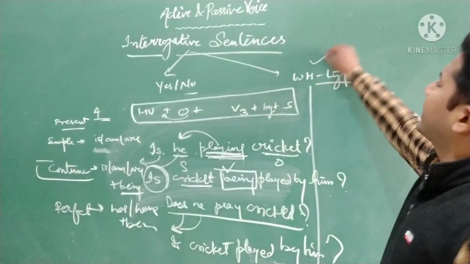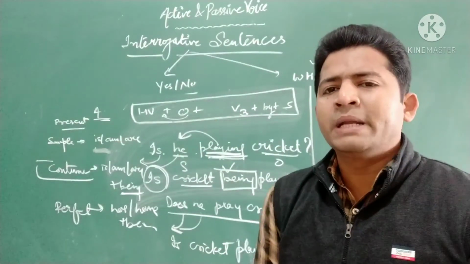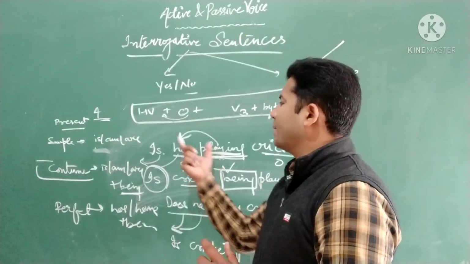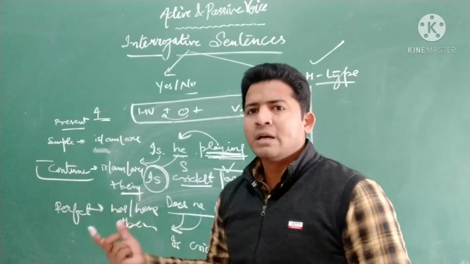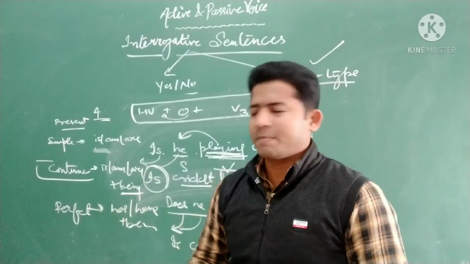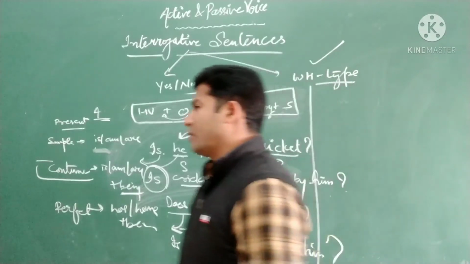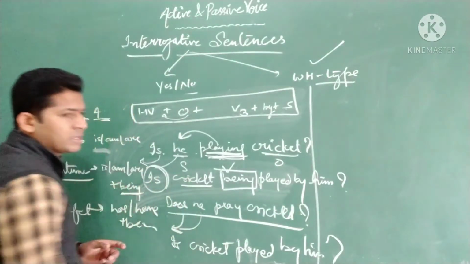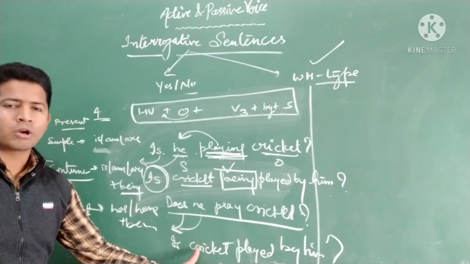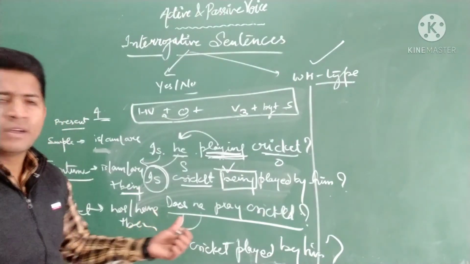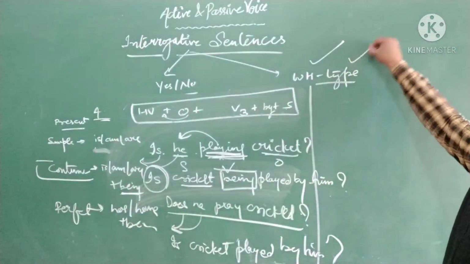When we talk about the second case, I hope you would have understood the yes/no type. In yes/no type case, you simply need to interchange the question. You need to bring the helping verb forward, and if there is no helping verb, you need to convert do, does, did into the respective cases. Like for do, you convert into is, am or are. For does, you convert into is, depending upon whether the subject is singular or plural. And in case of has and have, you have to bring has and have forward, right? That's very simple.